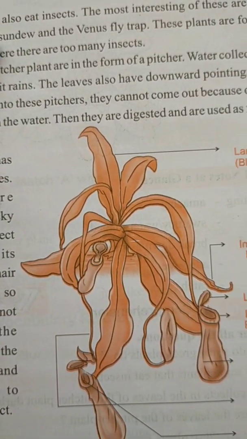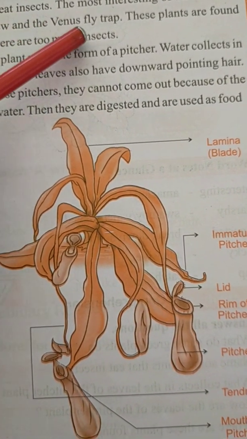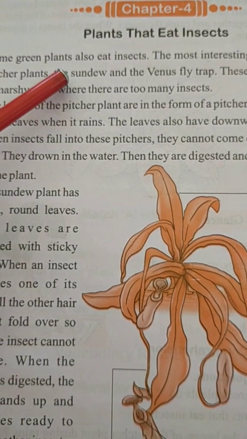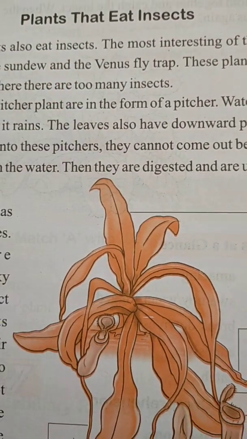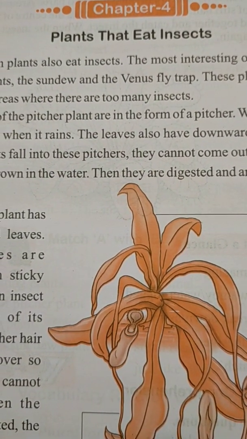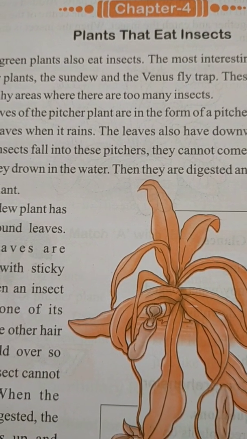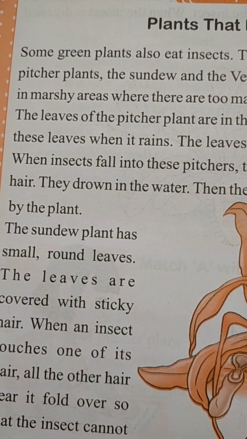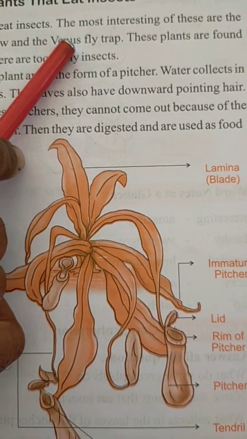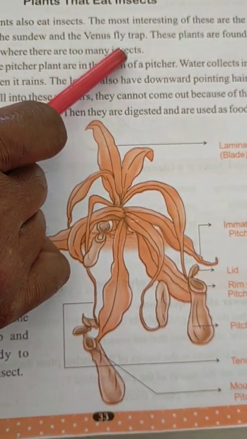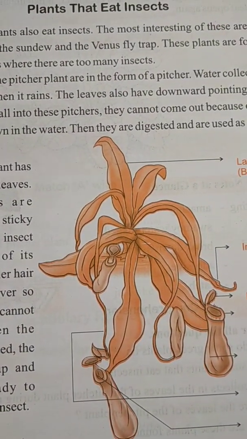The pitcher plants, the sundew plant and the Venus fly trap. That means pitcher plants, the sundew and the Venus fly trap. So what do you mean by Venus? Venus is one kind of tree, one kind of plant. Venus and the sundew are different kinds of plants. And trap means to catch.